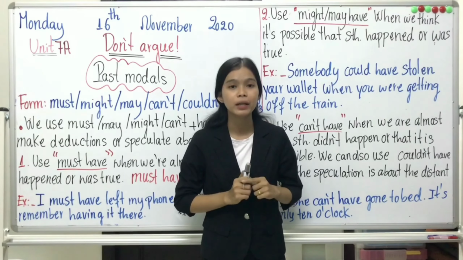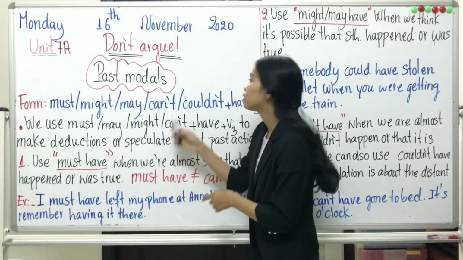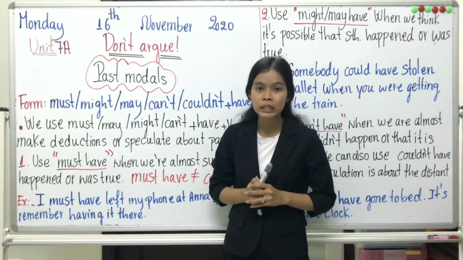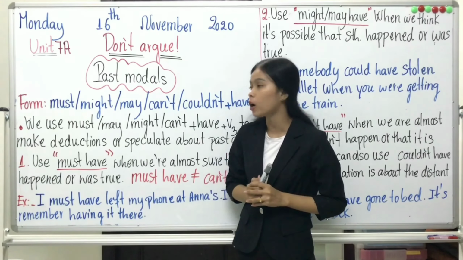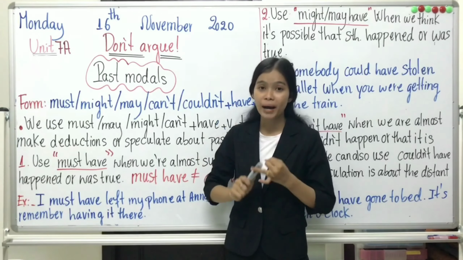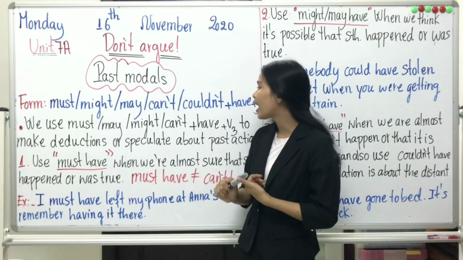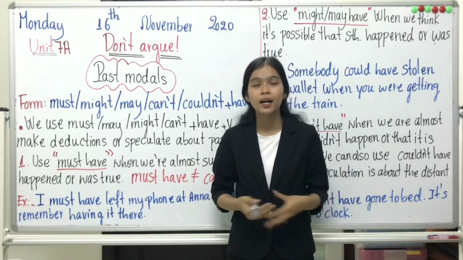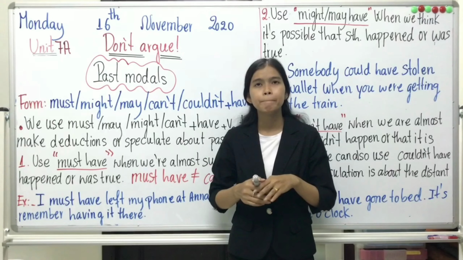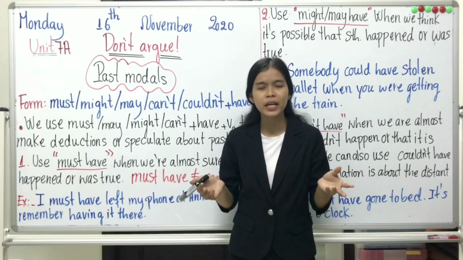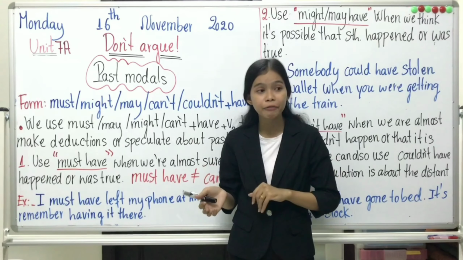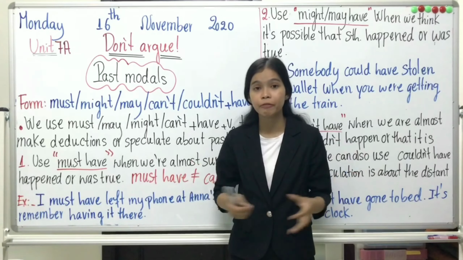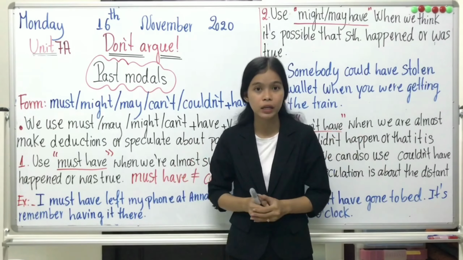Our grammar is about past modals. The past modals are must, might, may, can, could, and also ought to have and should have, but they are used in different ways.